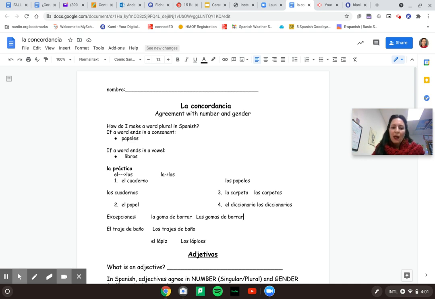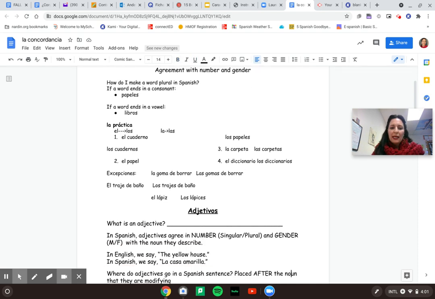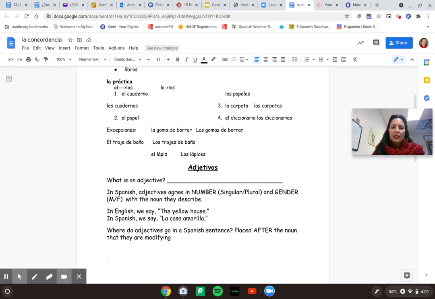Same with el traje de baño. We're saying the suit of bathing or the bathing suit. It changes to los trajes de baño, still de baño. And remember with that Z, it changes to a C first. So lápiz becomes lápices, and then you add that ES.